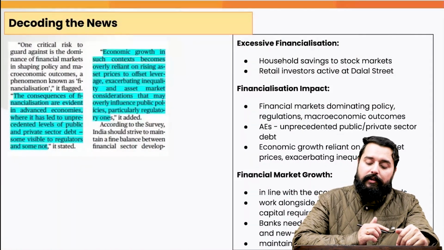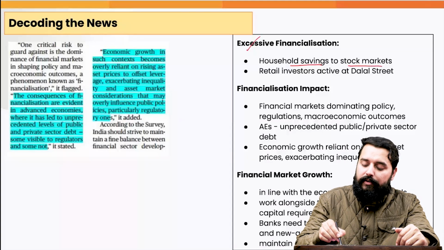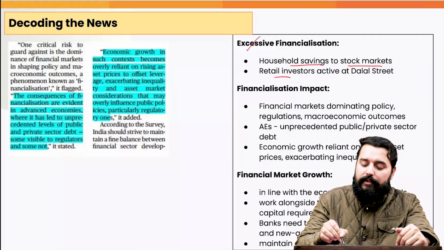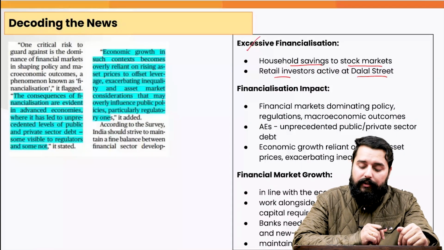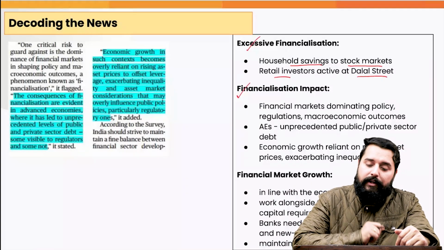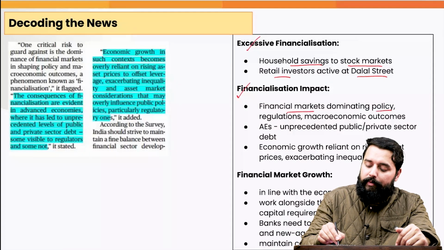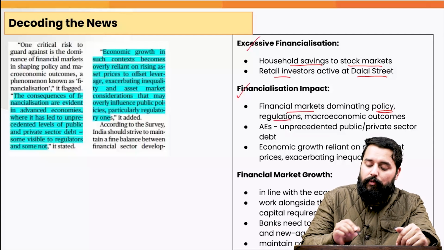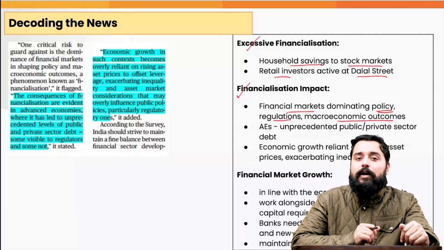Now coming to the article, it observes that the household savings are being transferred to the stock markets. There is an increasing activism by the retail investors at the Dalal Street, that is the stock market, and there will be an impact of this financialization. The financial markets may end up dominating the policy making by the government. They may end up dominating the regulations which are made by the government, and it may affect the macroeconomic outcomes.